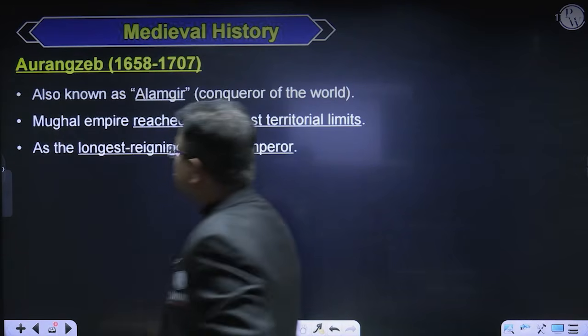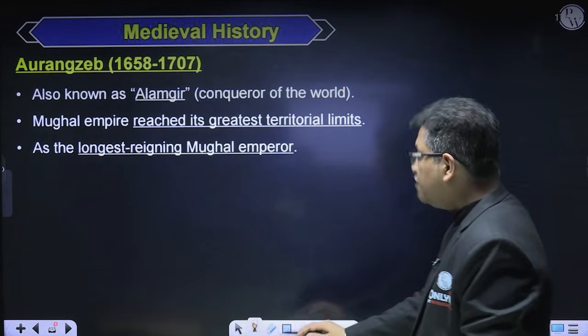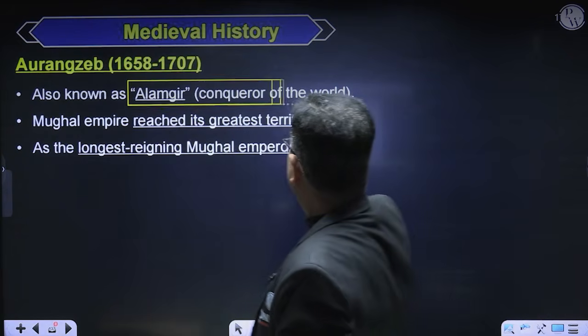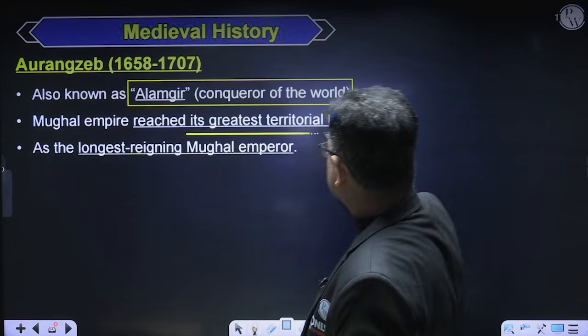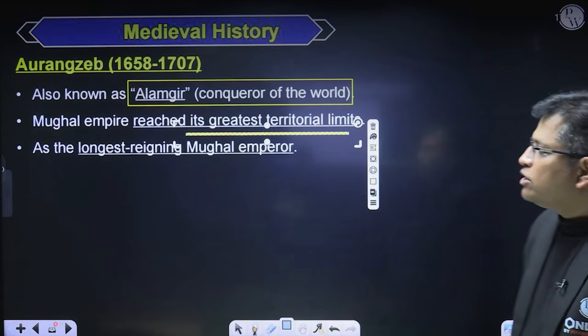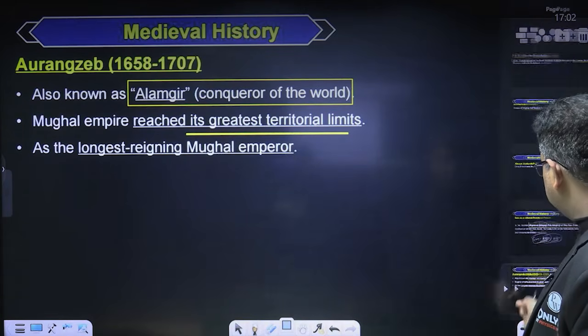Aurangzeb, the last ruler, is also known as Alamgir, the conqueror of the world. The Mughal Empire reached its greatest territorial limits under him, as the longest reigning Mughal emperor, right?